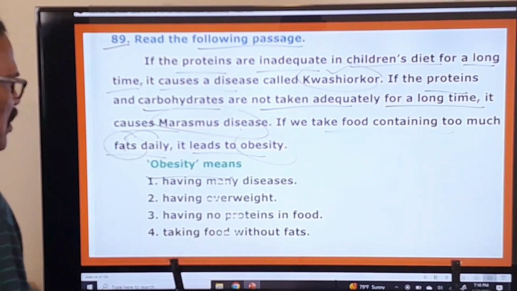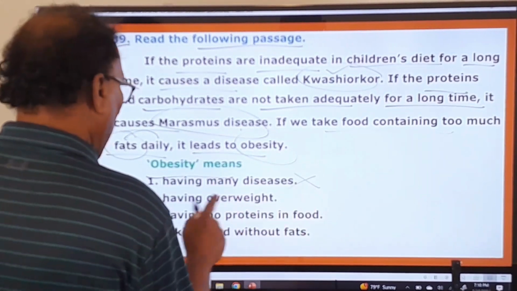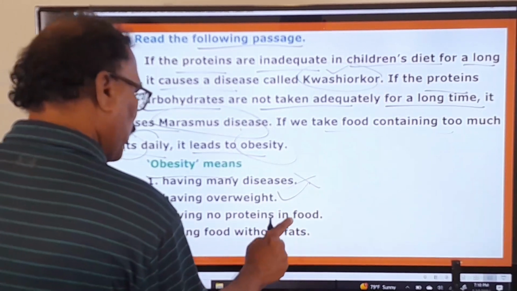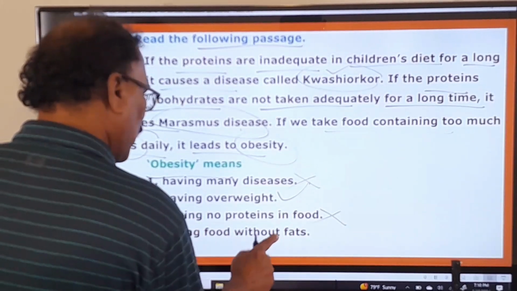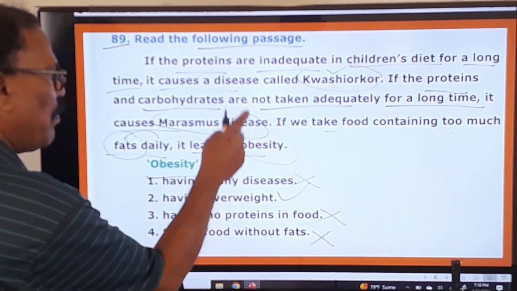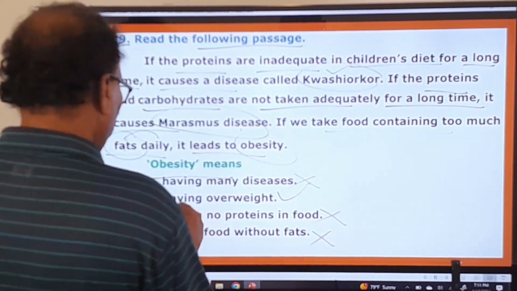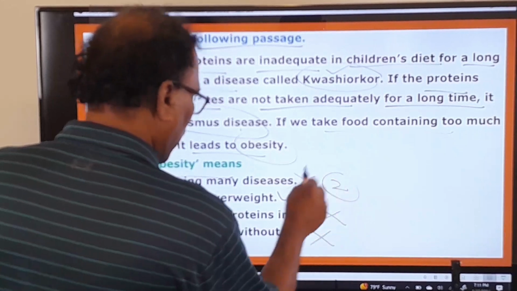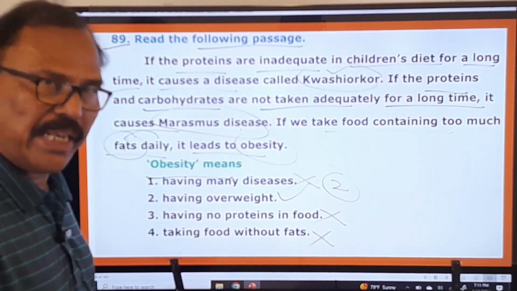So here 4 options are given. Having many diseases, no. Having overweight, yes. Having no proteins in food, no. Taking food without fats. Having overweight is called obesity. So this first one, third one, fourth one are wrong. Only the second one is the right one. Now you move on to the next question.